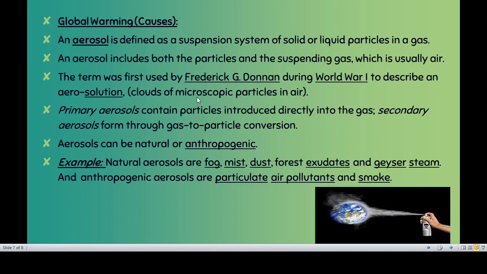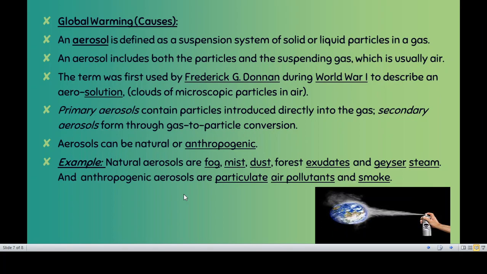But now the example has turned into sprays. So that is an impact. I've shown it in the picture also, that spray, we are spraying, and that is one form of aerosol. And natural aerosol, मैंने जैसे बोला था आपको, हमने एक स्लाइड में देखा था, fog and mist you can't convert into precipitation. The reason is that they are actually a kind of pollutant. So that is the same thing I was saying. Fog, mist, dust. If time permits, we'll of course look at these kinds of examples also.